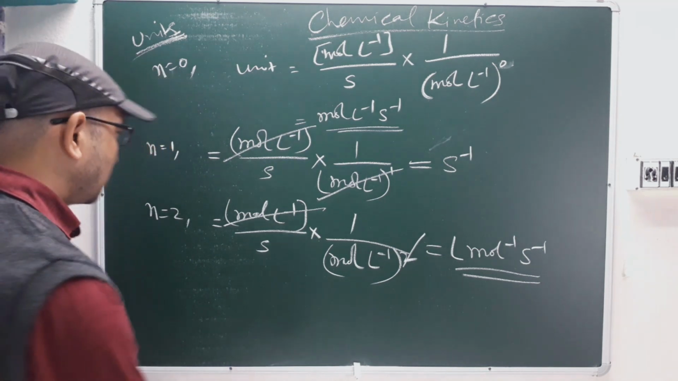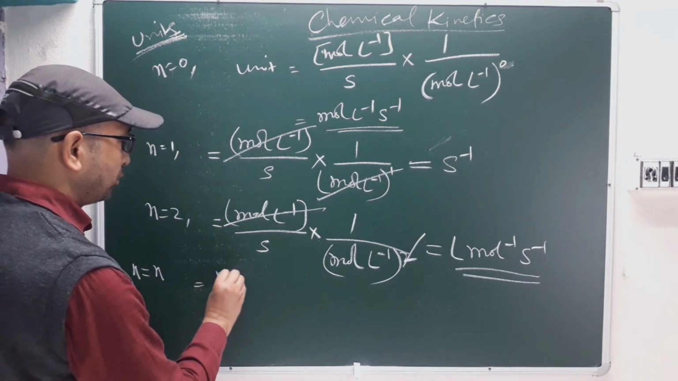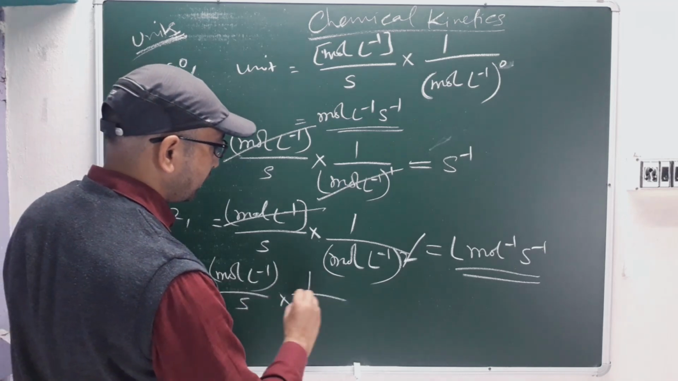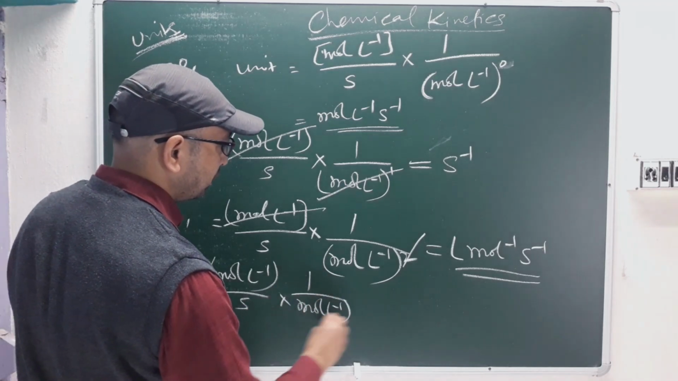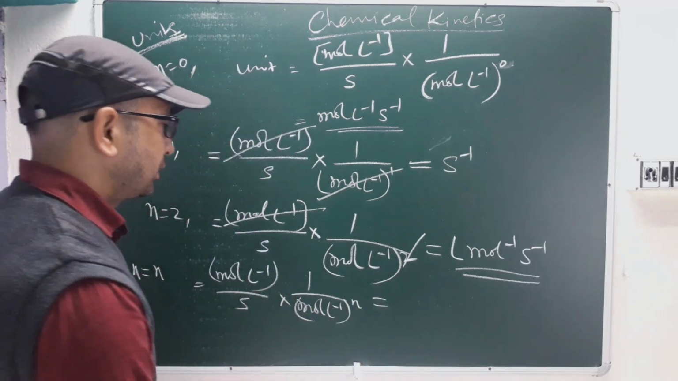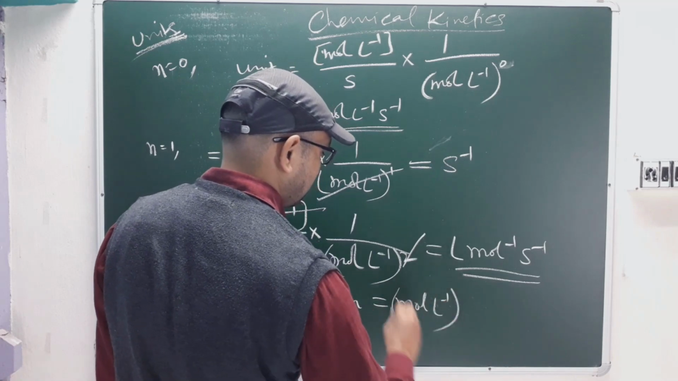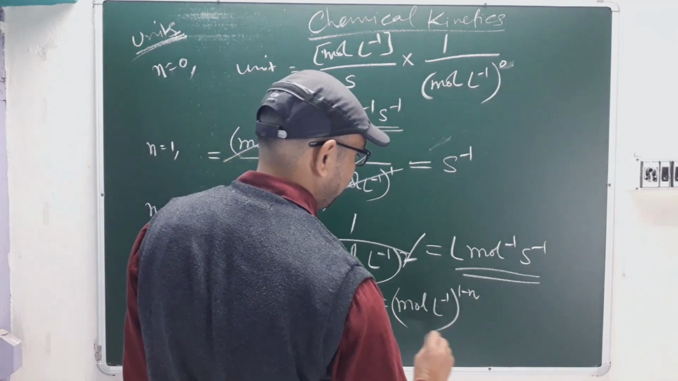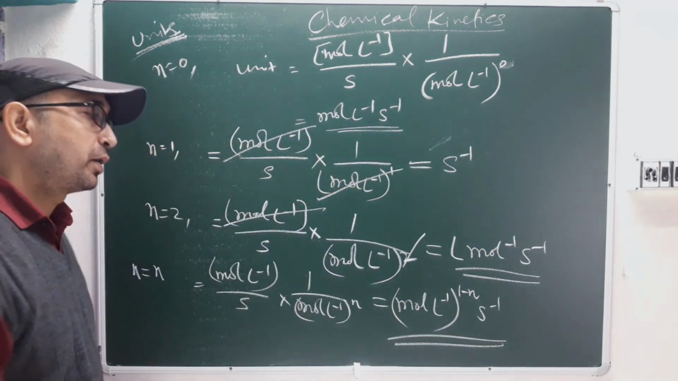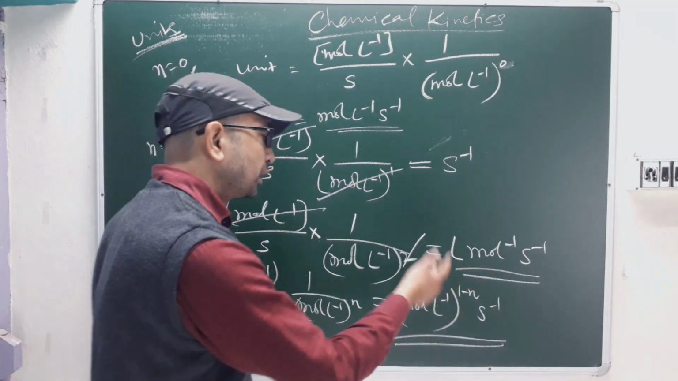Likewise for nth order, how are we taking it? n equal to n, right? So it will be mole per liter upon second into 1 by mole per liter, raised to n. So how much is it coming? It will be mole per liter to the power 1 minus n, and then per second. Whatever order you want, whether third, fourth or fifth order, you'll get the value.